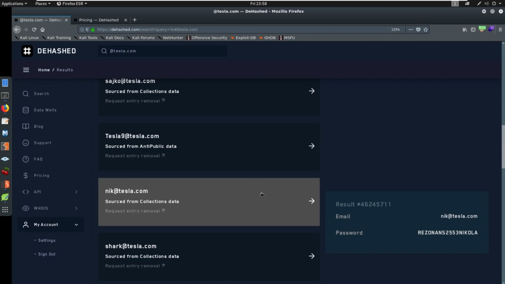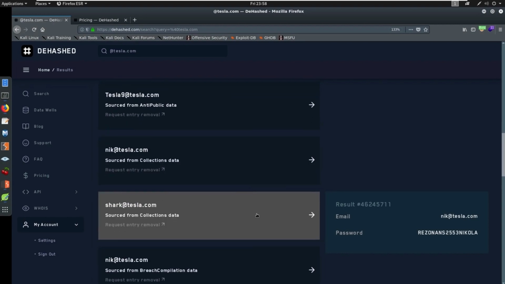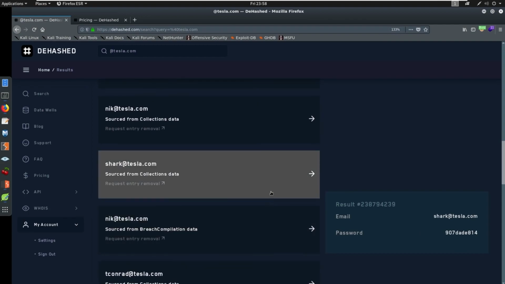This can tie to an investigation as well. If you're hunting down an individual, you're trying to tie them to other accounts, this is incredibly useful. If you can find their data in a breached database and have a password, and that password's unique, you can search it, maybe find them somewhere else. You find an IP address, you find a name. There are often IP addresses in here, which we can tie to a location possibly.